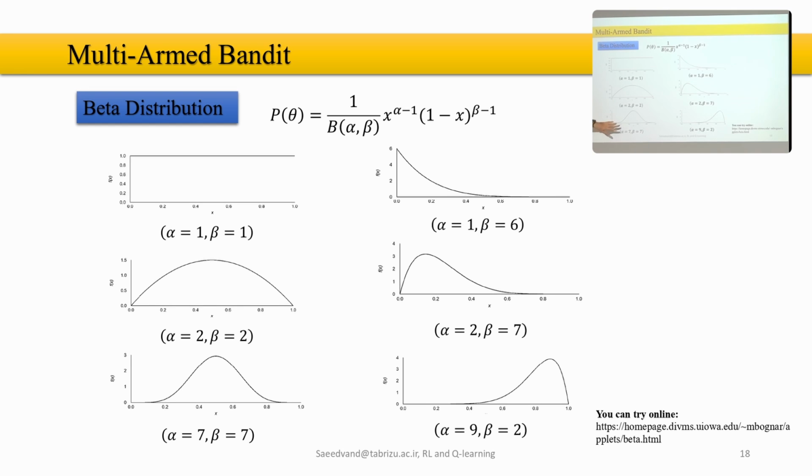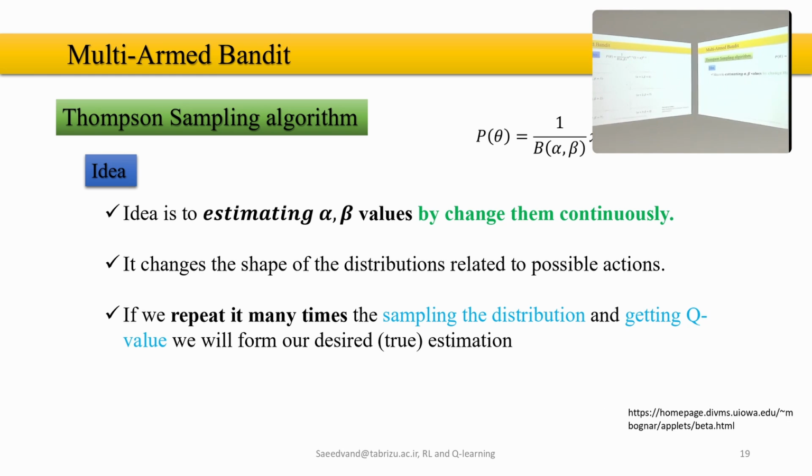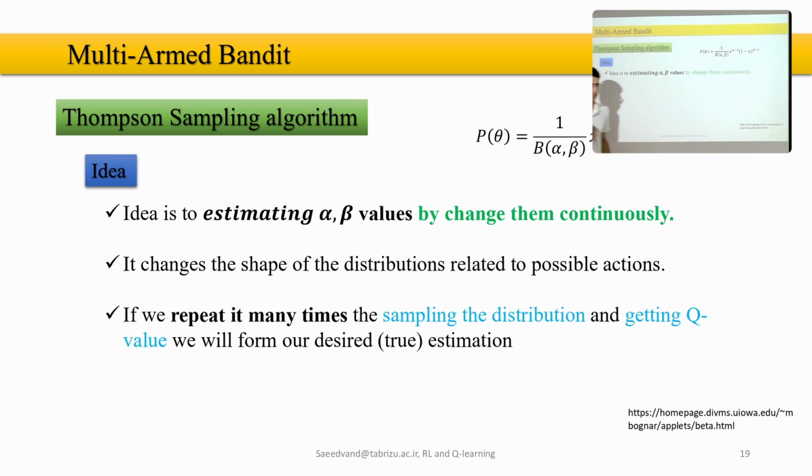Clear up to here? If you want to try, I put the link. This is an implementation online. You can implement it yourself. I think I've also used it in the code. I should check it. I developed some examples for you. But anyway, if you go to that link, you can try different alpha and beta values and see what's happening yourself. And the idea is using this beta distribution in order to solve our problem, the multi-armed bandit. Can we do that? Yes.